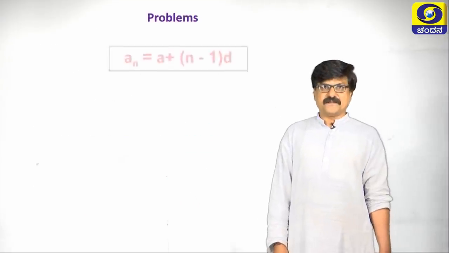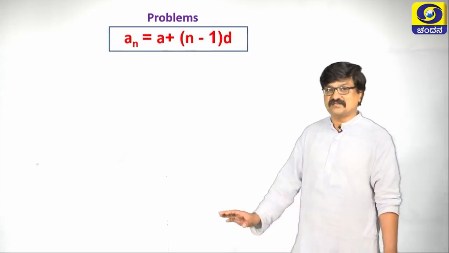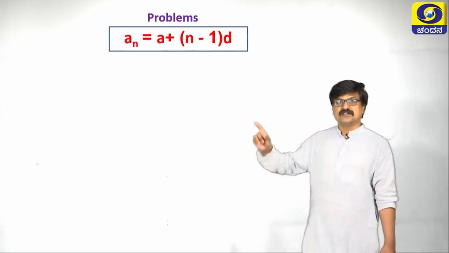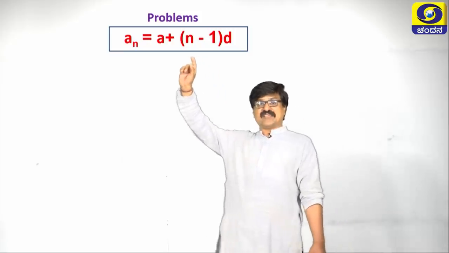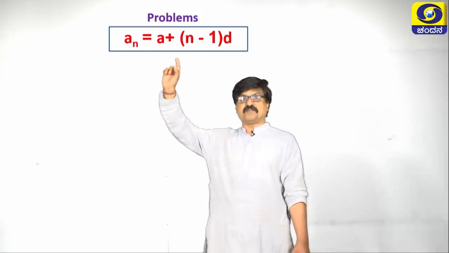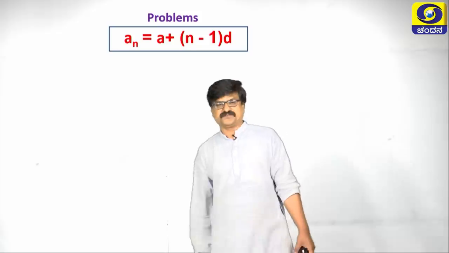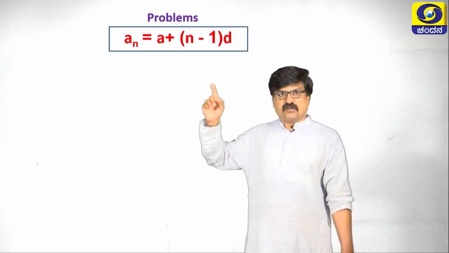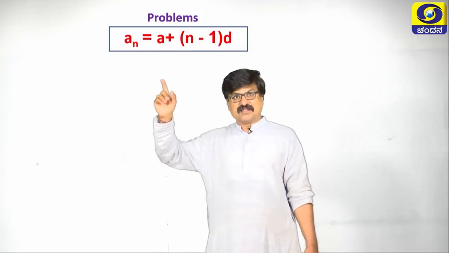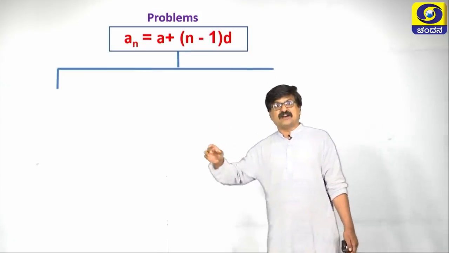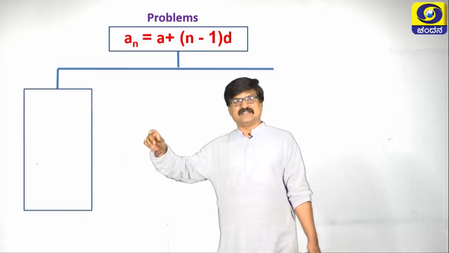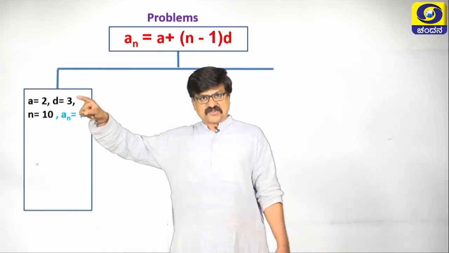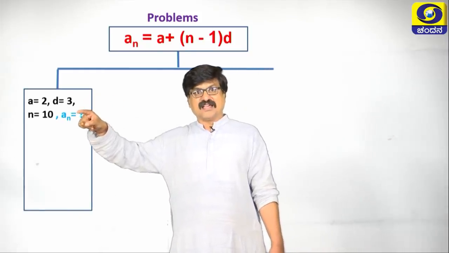The next one, see, this is very interesting and very important. I am going to take problems based on a n is equal to a plus n minus 1 into d. In the first case, a is 2, d is 3, n is 10.